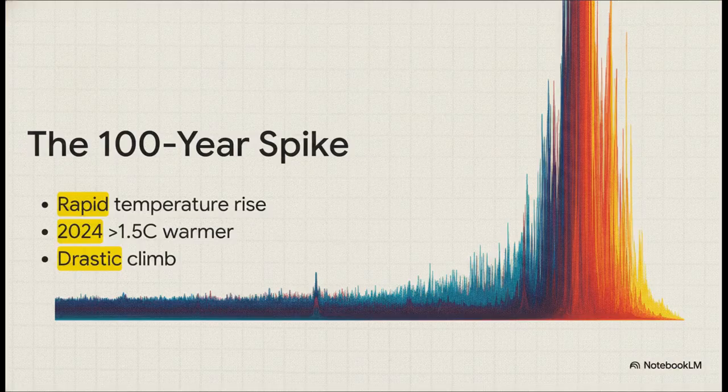The trend here is literally a vertical spike, evidenced by 2024 completely shattering records at over 1.5 degrees Celsius warmer than the pre-industrial average. And the most notable feature? Almost all of this drastic climb happened in just the last 40 years. Remember how true climate change requires a 30-year metric? Well, a 40-year uninterrupted vertical climb easily qualifies, and it completely defies the natural historical pace.